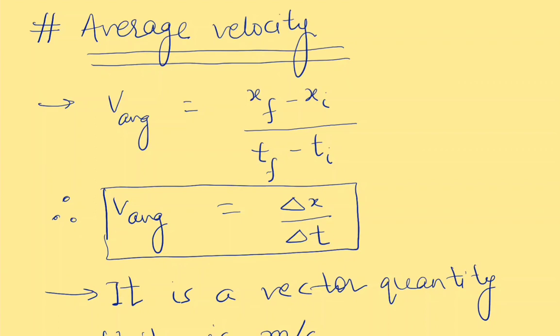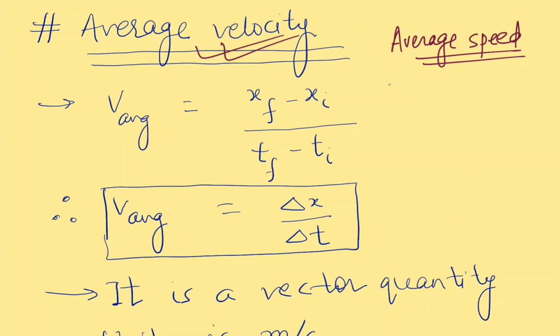So in this particular session, we are going to learn about average velocity, and we will also be discussing average speed. So let us begin our discussion with average velocity. So what is average velocity? It is one of the parameters which quantifies the motion.